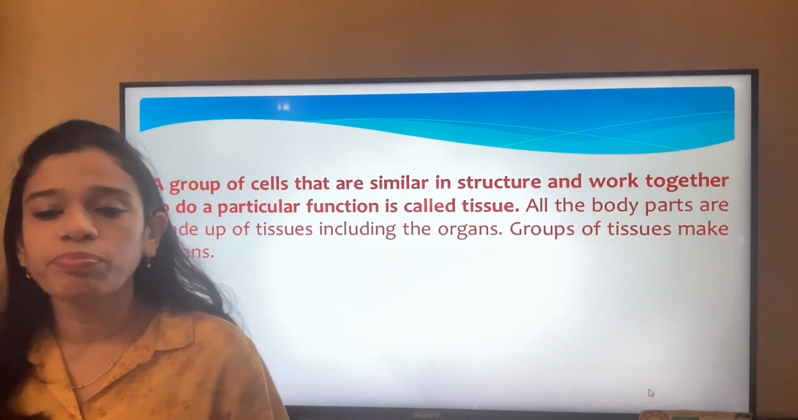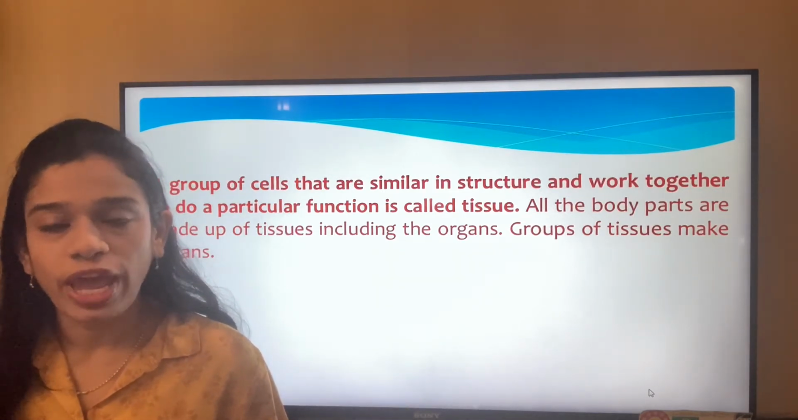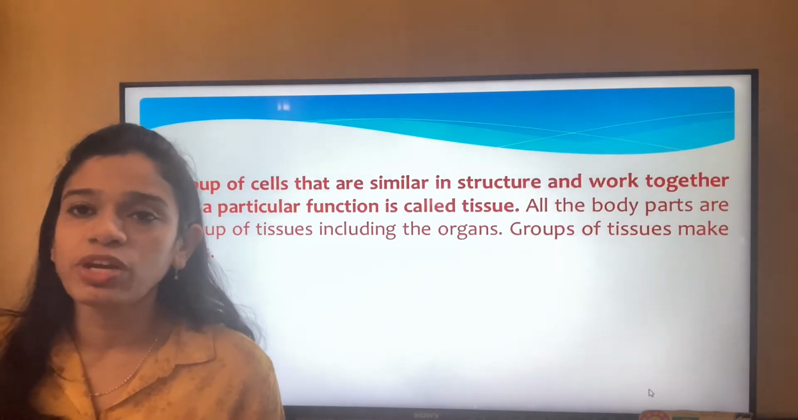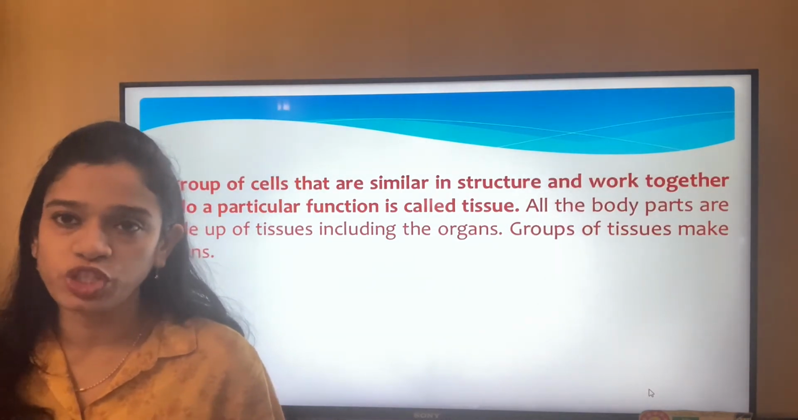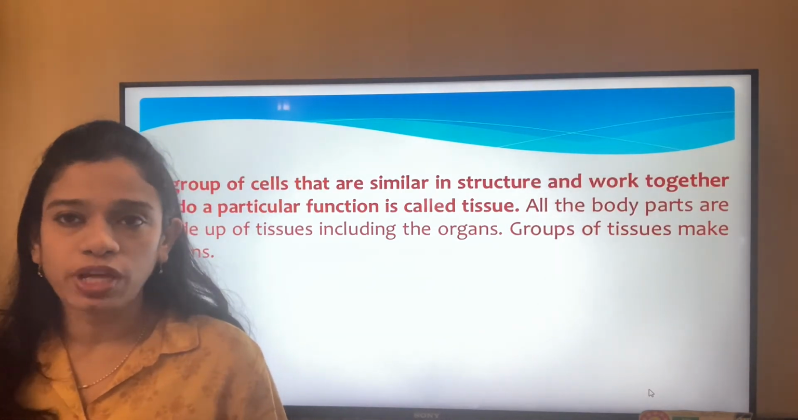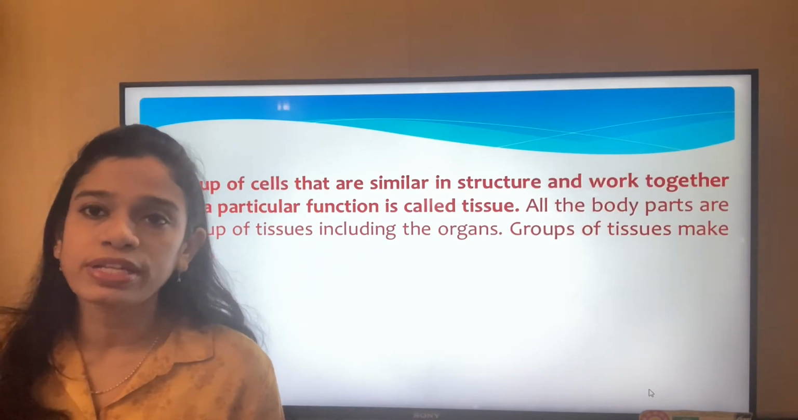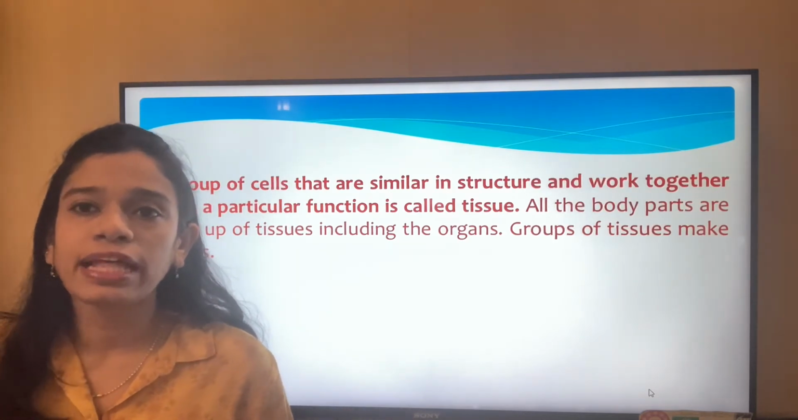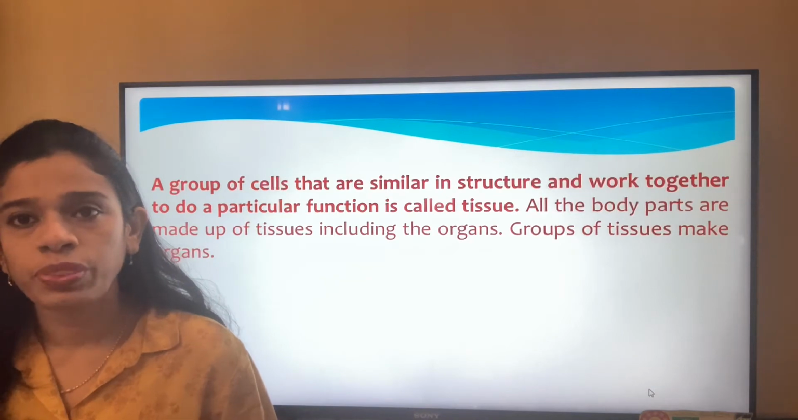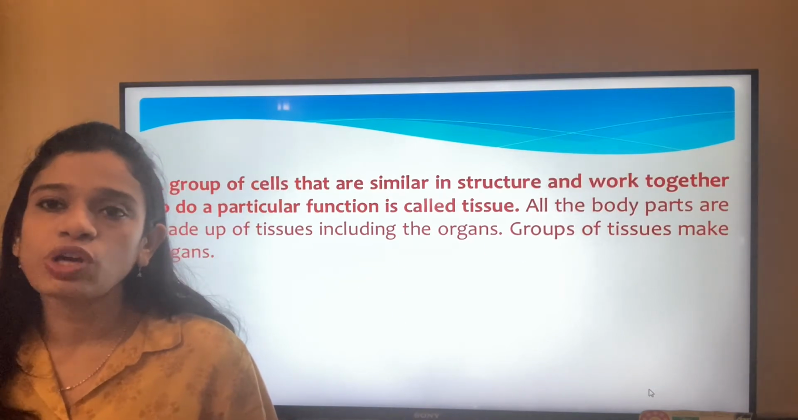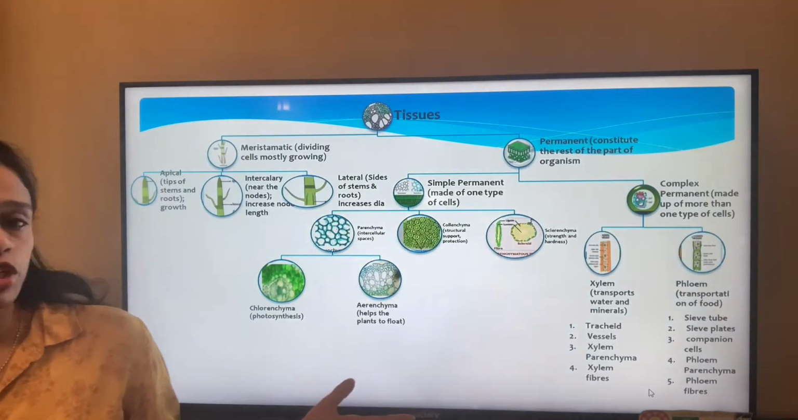So all the body parts are made up of tissues. Any body part of any living organism is made up of tissues. These tissues make up the organs, then the organ system, and finally the whole organism. So we'll be talking first about the plant tissues.